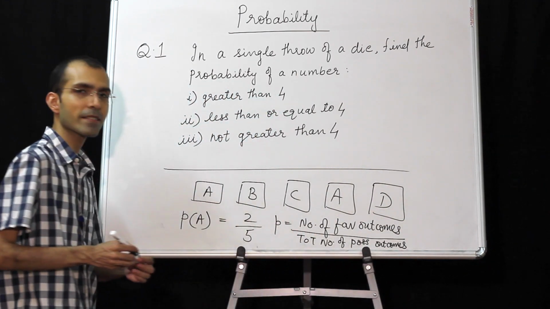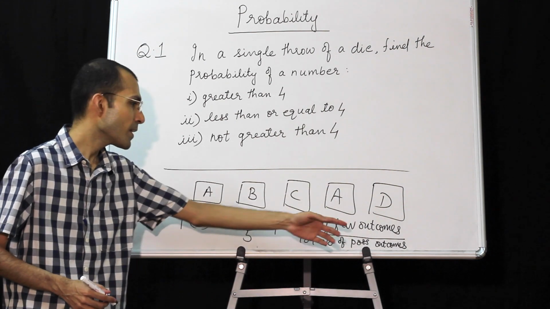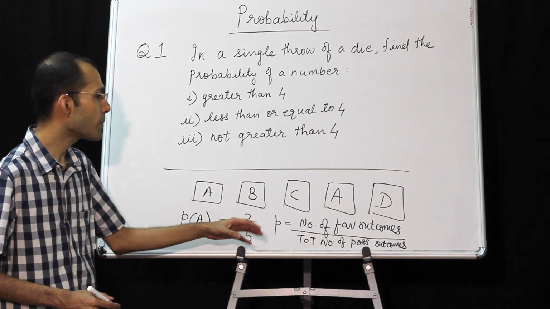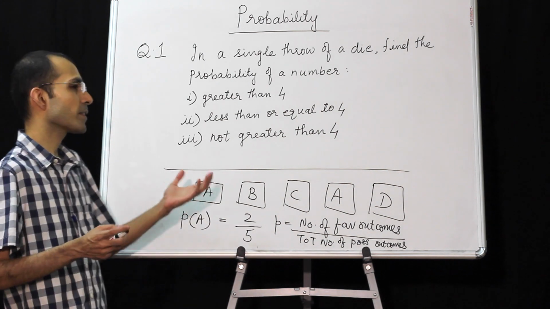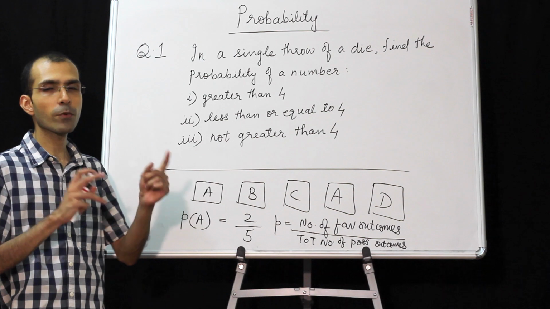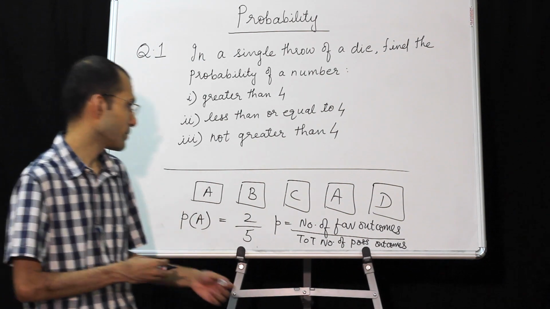So probability is defined as the number of favorable outcomes divided by the total number of possible outcomes. And probability is based on the theory that it is always between 0 and 1, both inclusive.